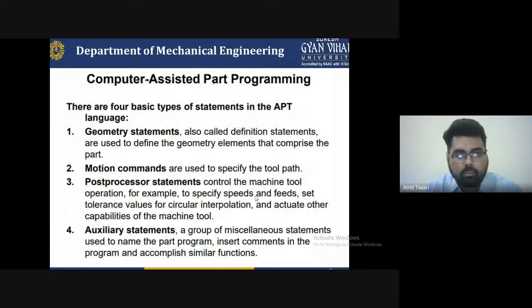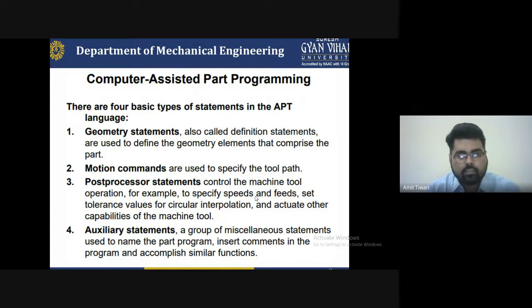Computer-assisted part programming means that there are four basic types of statements in the APT language. So there are four basic types of statements in the Automatic Programming Tool. The languages are as follows. The first is the geometry statement. Second is the motion command. Third is the post processor statement. The fourth is the auxiliary statement.